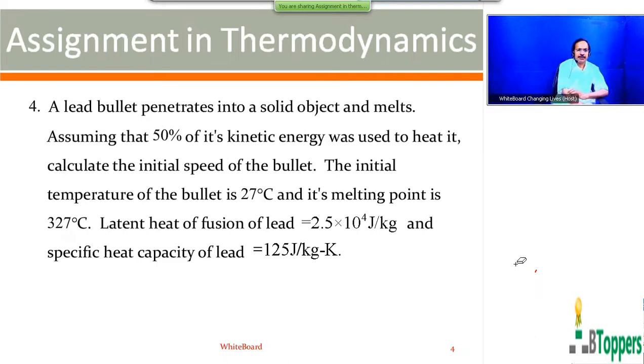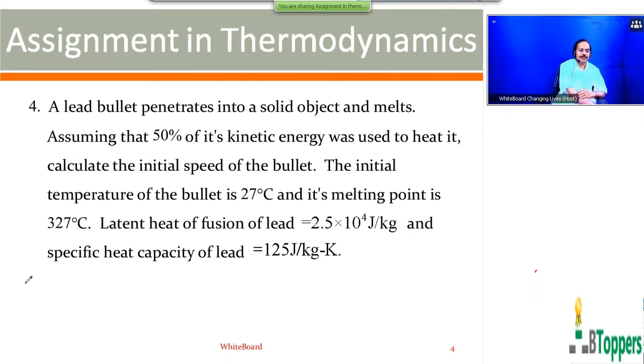So here the specific heat and latent heat are expressed in SI units. So heat absorbed by the bullet can be taken as 50% of the kinetic energy lost by the bullet. You have to find the minimum initial speed of the bullet required so that the bullet just melts when it is stopped. So to just melt the bullet, the temperature of the bullet must first be increased from 27 degrees centigrade to 327 degrees centigrade.